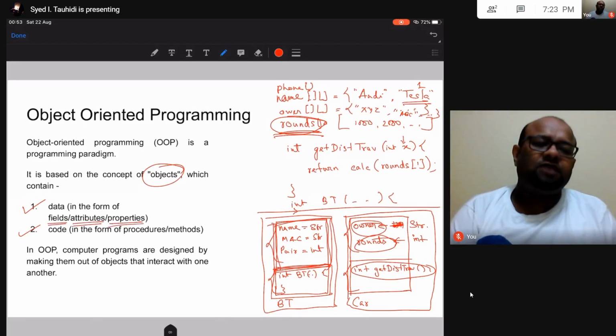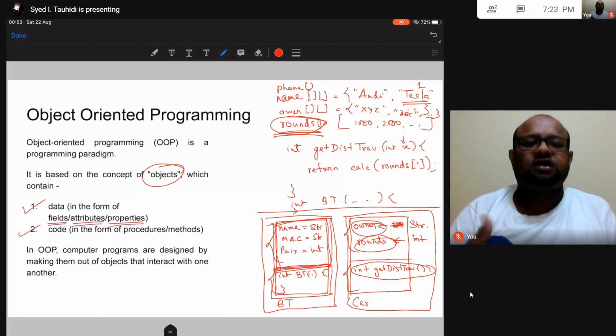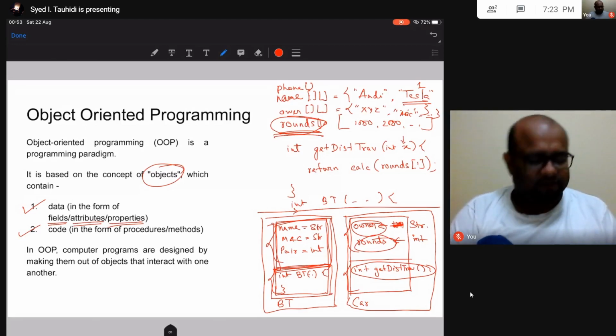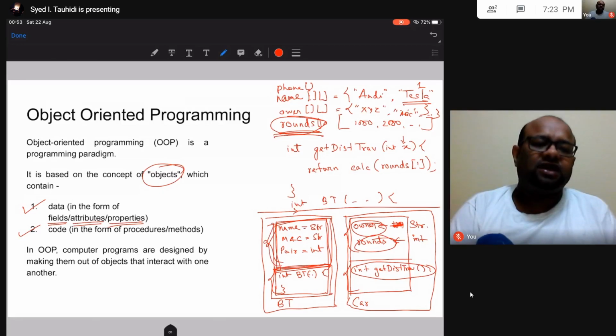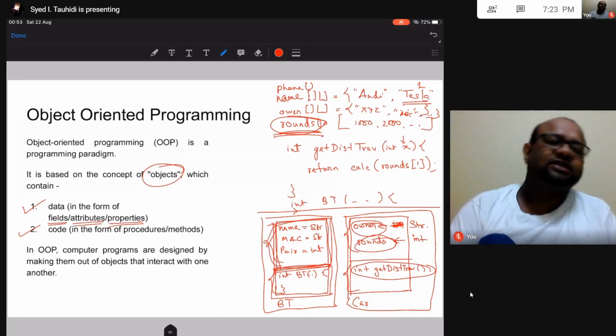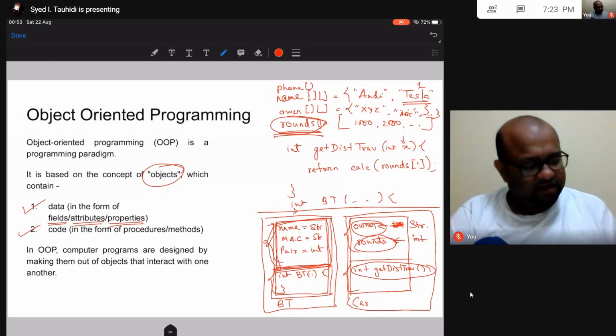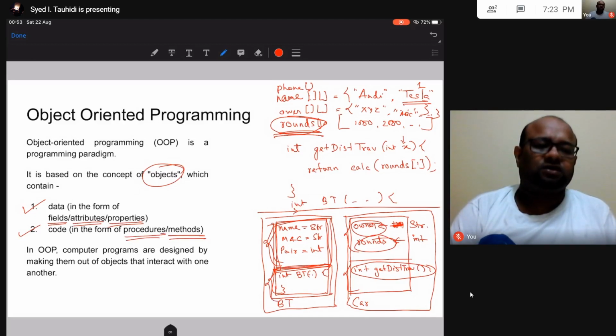You will often find me using these different terminologies to refer to the same thing. So when I say data, I can instead say fields, or attributes, or properties. Similarly, this code is called procedures or methods, or functions. Essentially, these are functions that you studied in C.